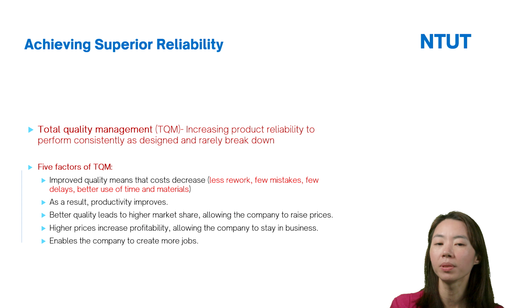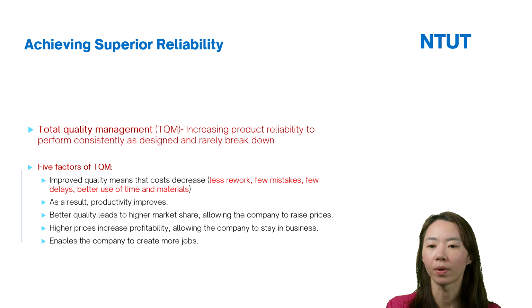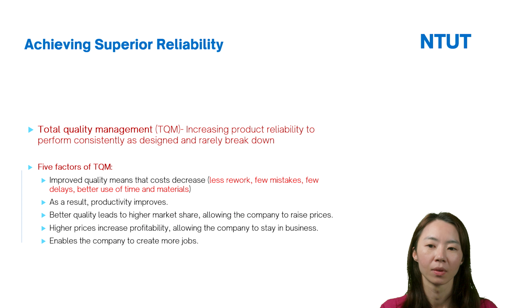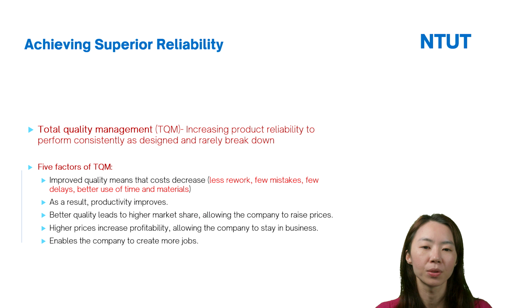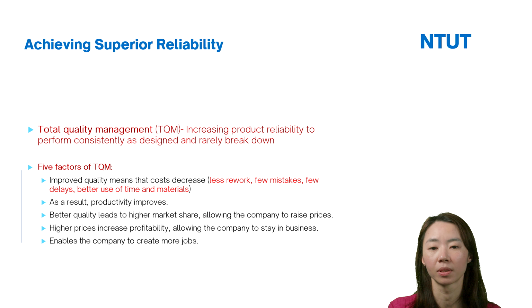And when firms have better quality, this can help them have higher market share, allow the company to raise the price, and then increase the firm's profitability, allow the firms to stay in business, and finally enable the company to create more jobs. So firms can use total quality management to increase their reliability.